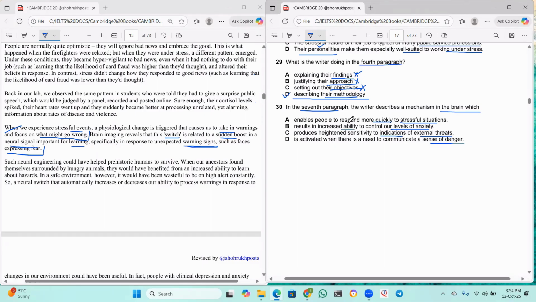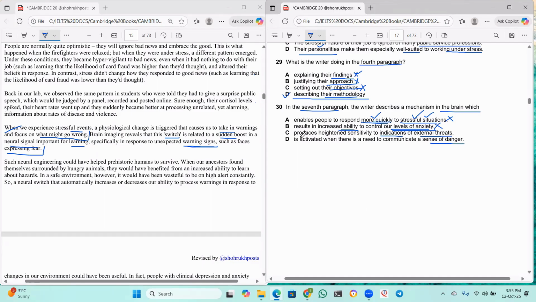Enables people to respond more quickly to stressful situations. Okay. Did he mention in the paragraph that they are responding more quickly, especially to stressful situations? In this paragraph, I did not read anything like that. See, responding more quickly. So A cannot be the option. Next, results in increased ability to control our levels of anxiety. Did he talk about controlling our anxiety? No, right? He did not talk like that. So B also cannot be the option.